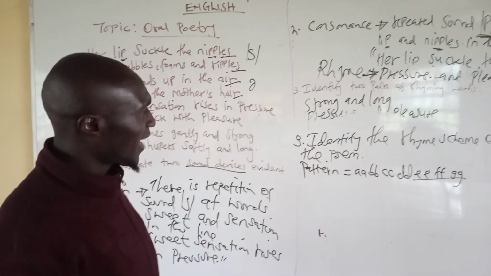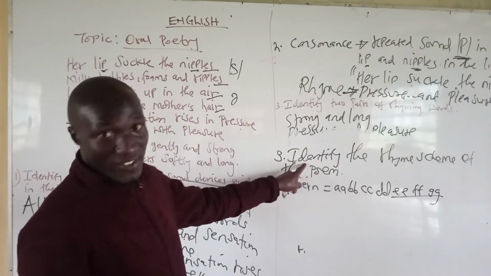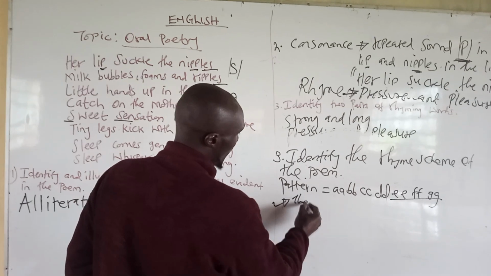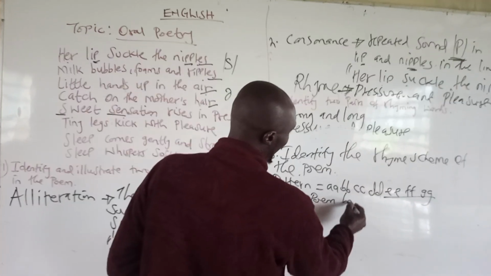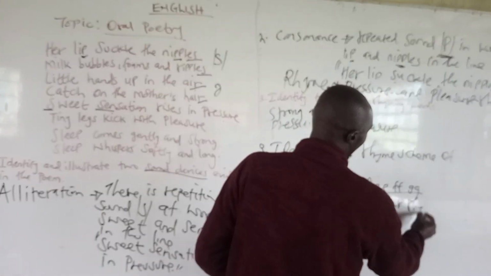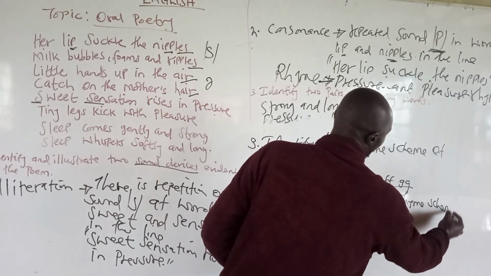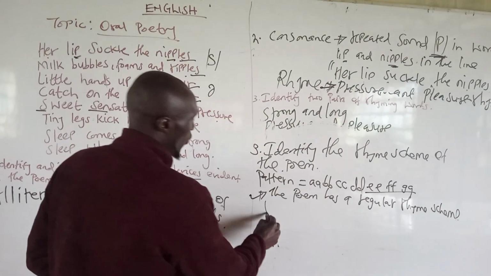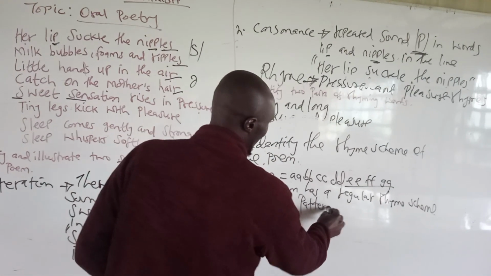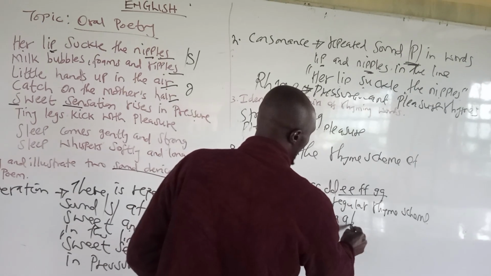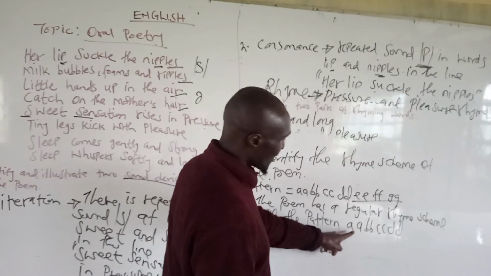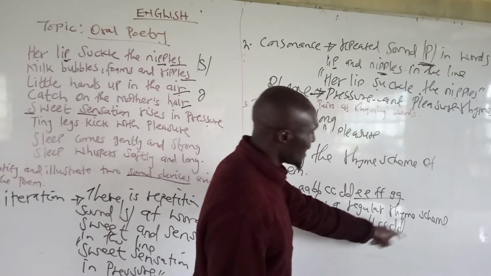A predictable pattern gives us a rhyme scheme which is regular, meaning that as your answer here, you will say that the poem has a regular rhyme scheme with the pattern. Just give the pattern A, B, B, C, C, D, D. Don't separate it, just give it as ABBCCDD.